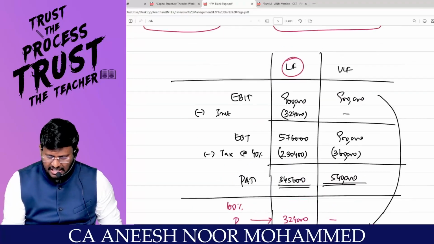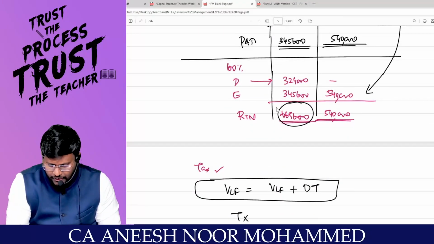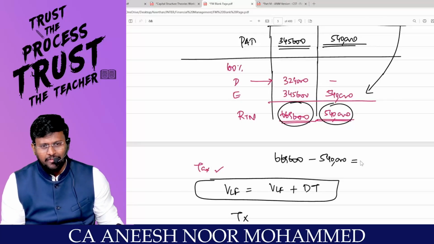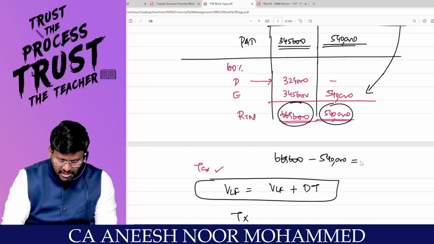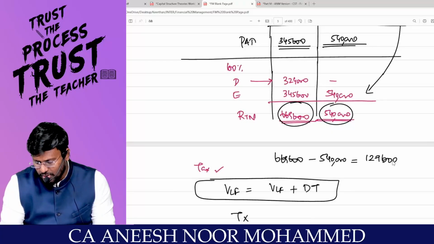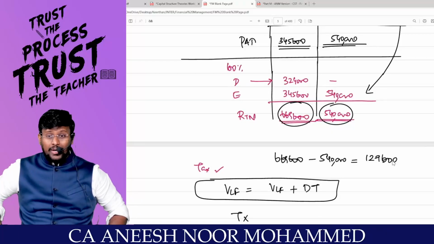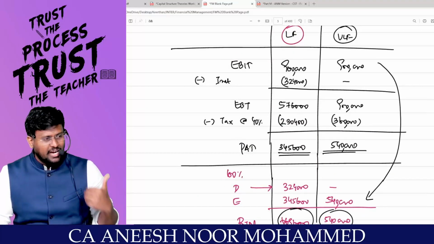If there is tax and you are holding 100% of the levered firm, you can have 6,69,600. But if you are holding 100% of the unlevered firm, you have only 5,40,000. 6,69,600 minus 5,40,000 comes to 1,29,600 extra if you are holding 100% of the levered firm. Can you proceed? Yes, sir. Why do I have an extra 1,29,600?